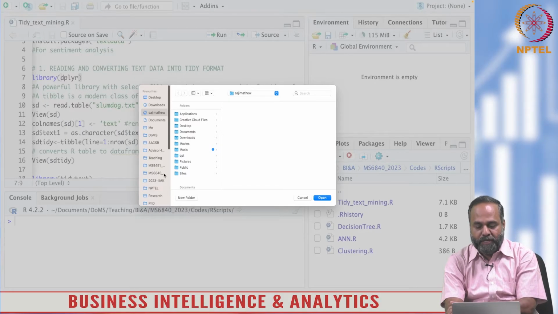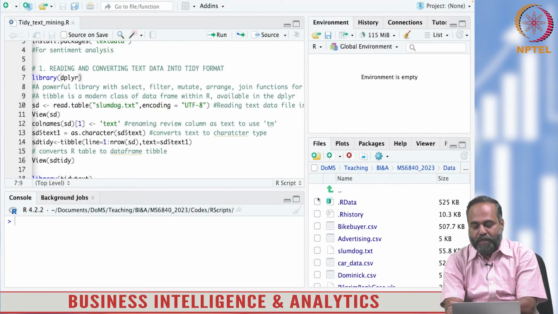For me, that data is in MS6842 in the data folder. So my files pane is pointing to the specific folder where the data is contained. I notice that this procedure is similar to that of MATLAB.